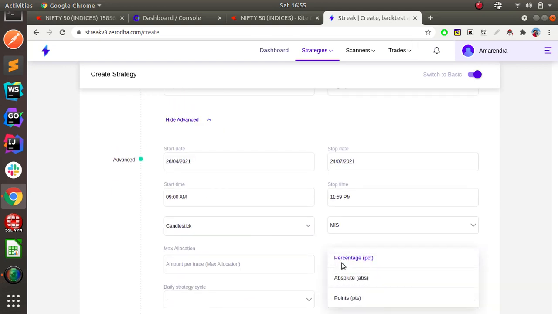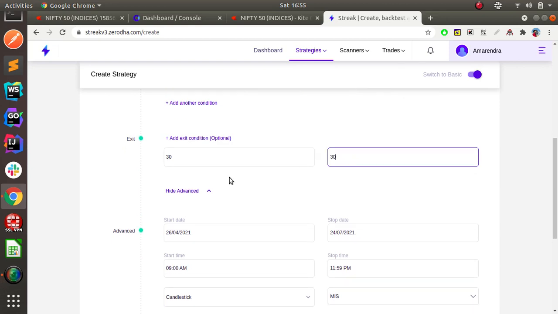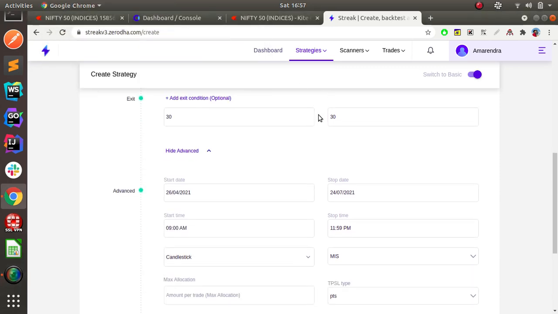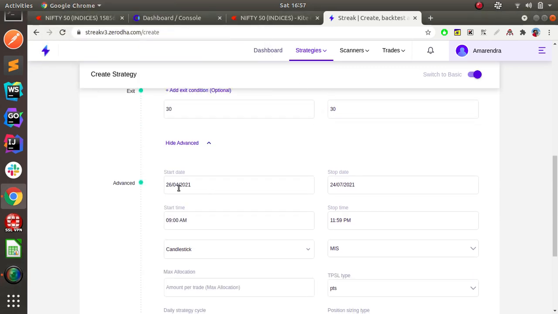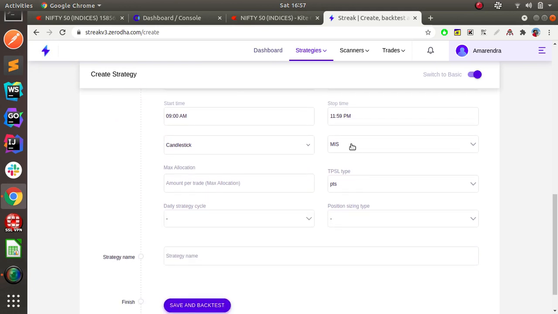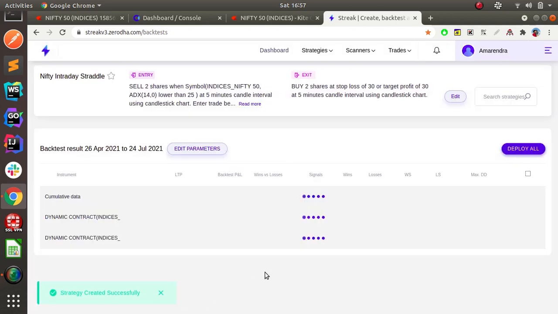Here I am going to use points instead of percentage. My stop loss is 30, target is 30, so not percent, points. So here it is a 1:1 risk reward ratio, 30 points stop loss, 30 point target. 30:30 I have given. From April 26th to today we are going to see the MIS Nifty intraday straddle. I am going to give it as backtest.